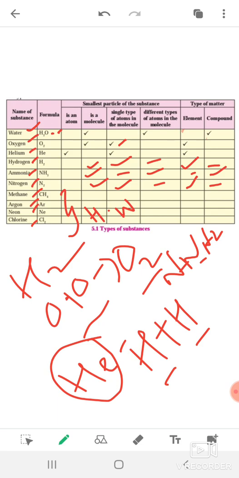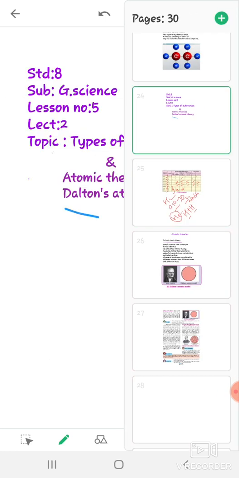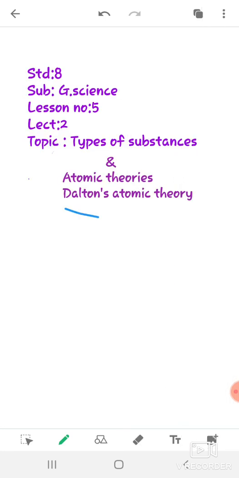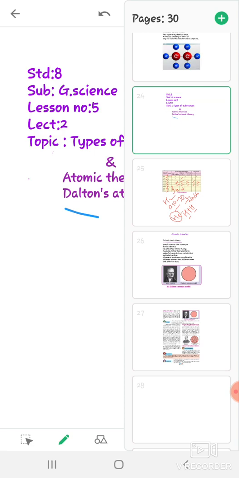Now let's come to the second point of the lecture, and that is atomic theories. Here I mention the atomic theories. In this theory we have to learn Dalton's atomic theory. So as we know what we have to study in the lesson, inside the atom, we have to learn about the atom. So the atom's theory was given by different scientists, and many scientists explained the atom differently.